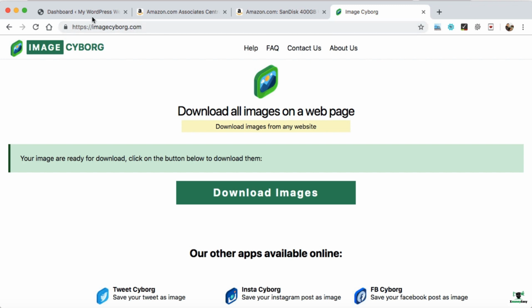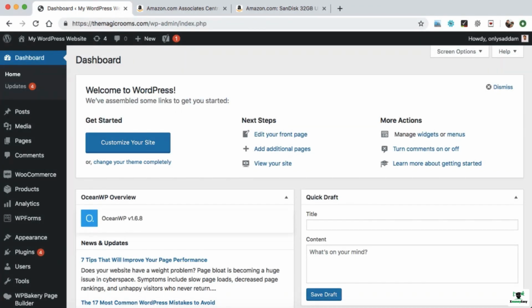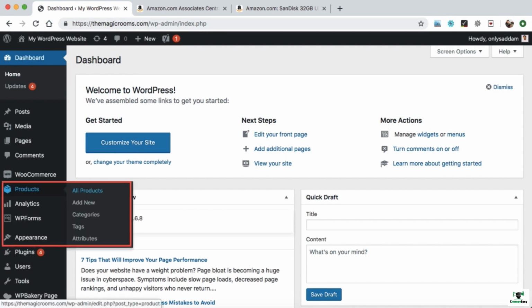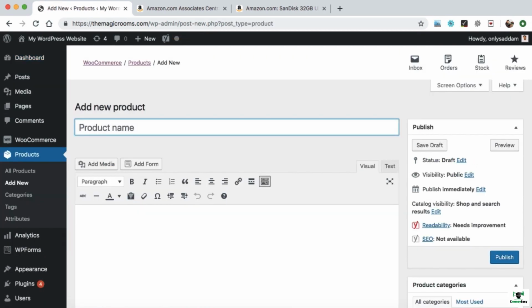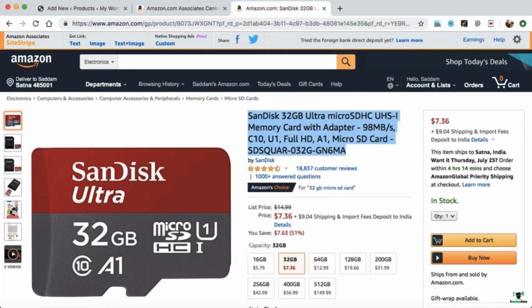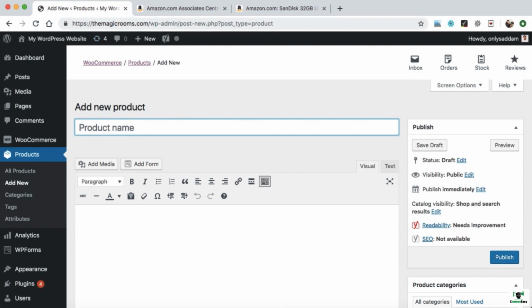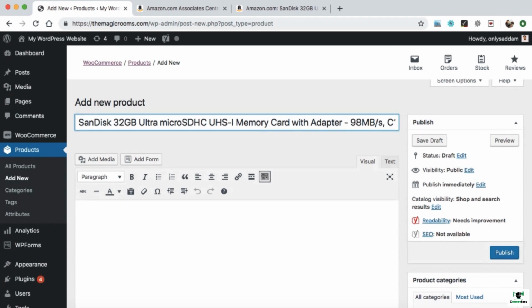Now let's go back to our WordPress dashboard. In order to create the products, simply hover on products and then click on add new. Now from this screen we can add Amazon affiliate products to our website. So let's go ahead step by step. First thing is the product name. So we can go to the Amazon website. This is the product name, or we can say product title. Just copy it from here and paste it in the product name box. You can also rename this entire name in your own words and that would be better.